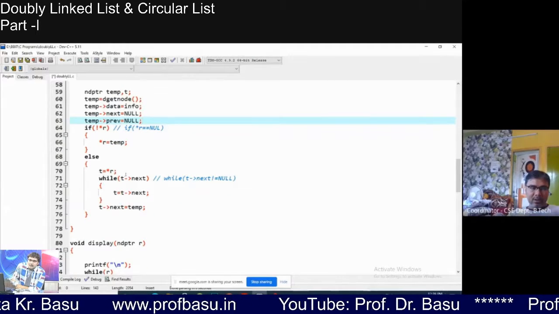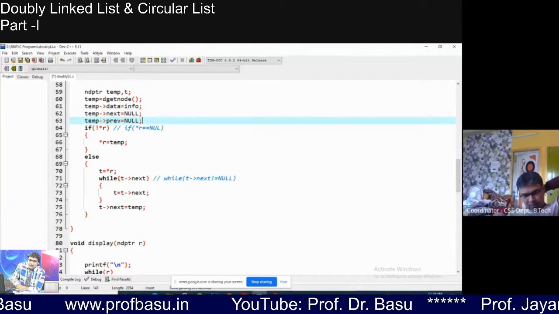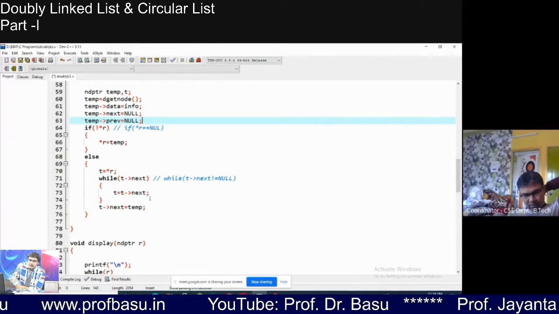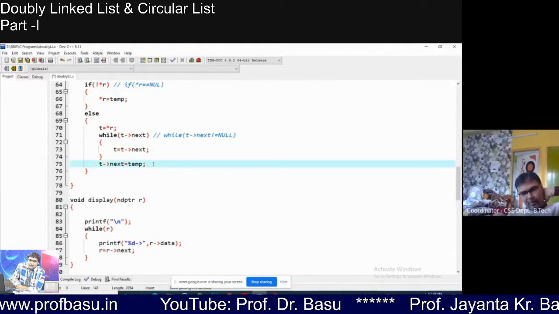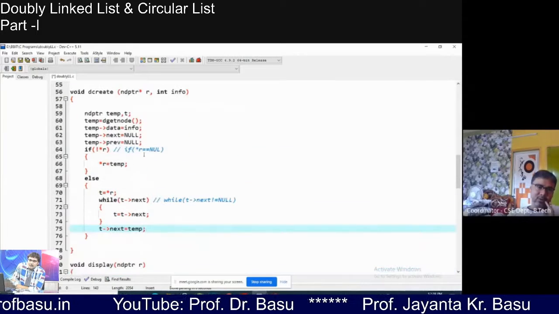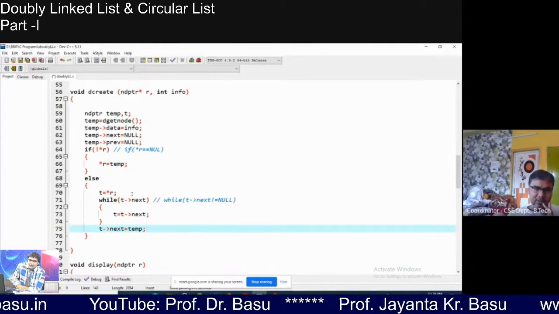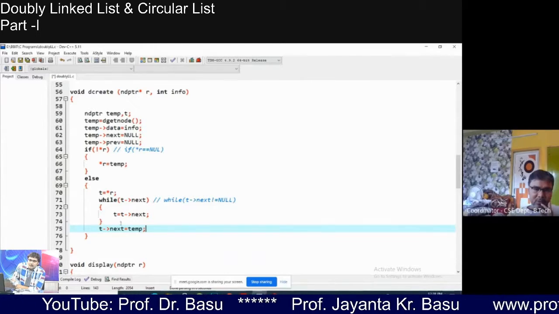Else I have to move to that particular position. T star, while T arrow next, T is T arrow next, right? T arrow next is temp. Everything will be same.